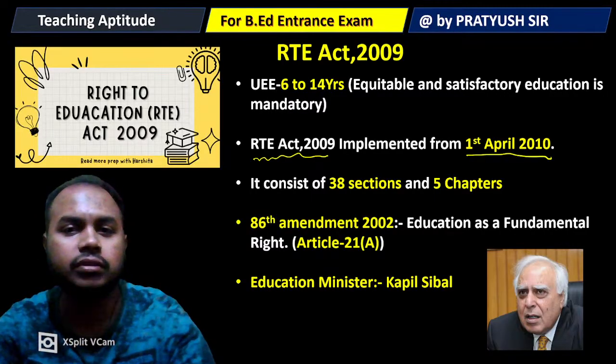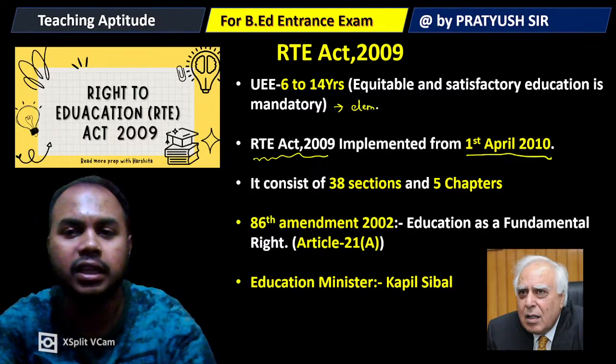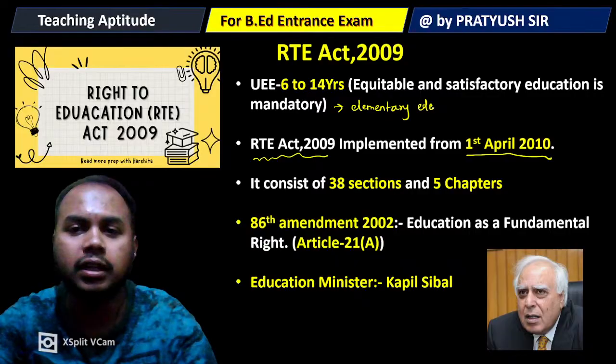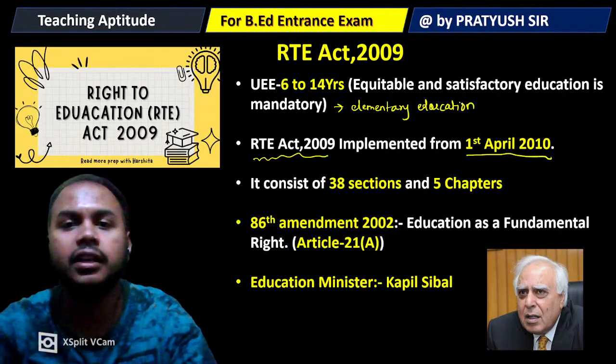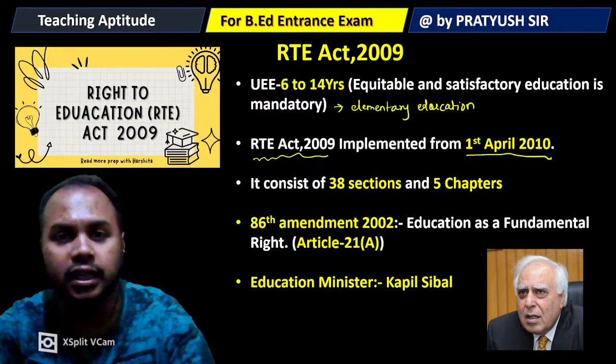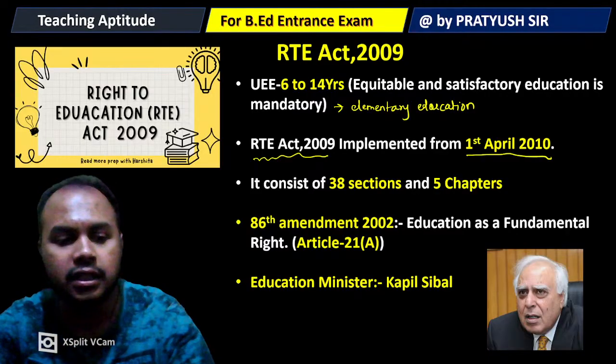The age bracket of 6 to 14 years is what was set for elementary education, and the RTE Act works in that field only. In this video today, I'll discuss every detail and every important section that you need to know as a teaching aspirant. You will get all the important material in this video only.